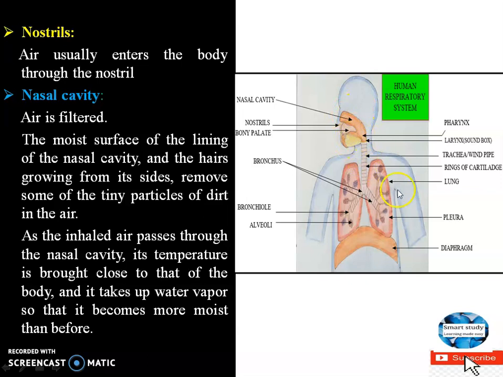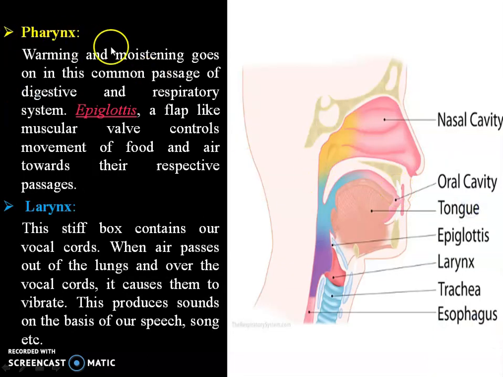Now, after this, you have the pharynx. The pharynx is present here, before the mouth. The pharynx also consists of a warm and moist surface, and this warming and moistening goes on in the common passage of the digestive and respiratory systems. Now the system we are considering is the respiratory system only, but besides this we also have the digestive system.